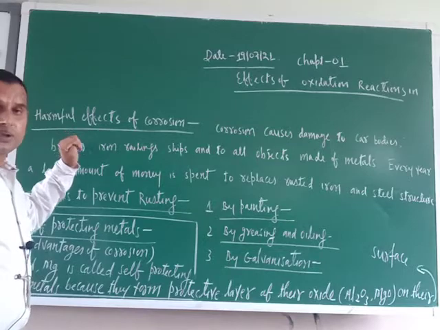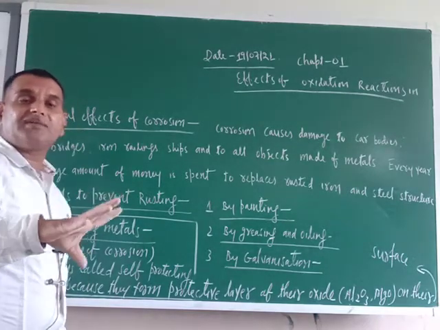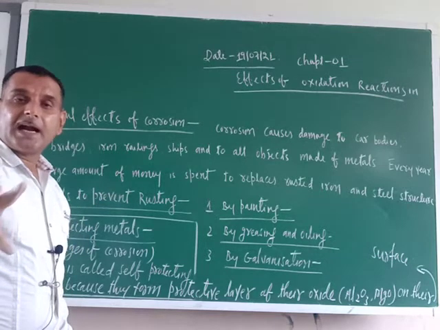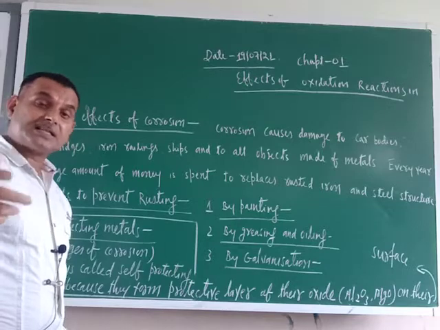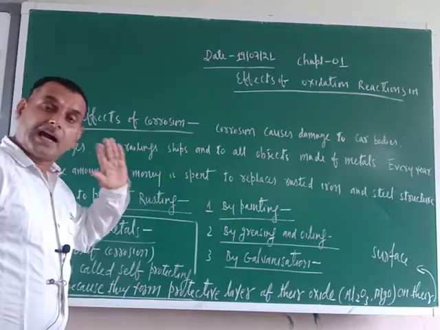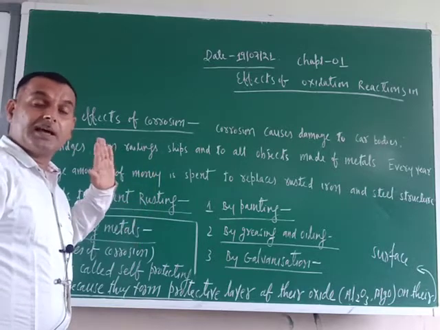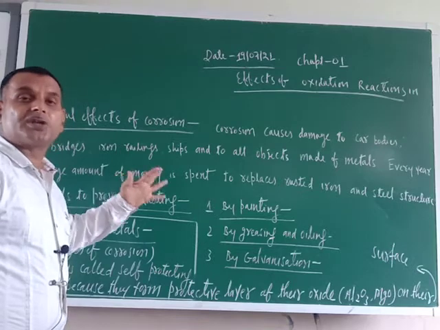How? Just see, a ship's major part is always inside the sea, and sea water is saline, salty water. Due to the presence of salt, the rate of rusting is fast, and that is why many parts of ships are replaced almost every year.